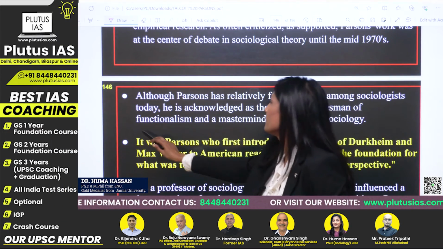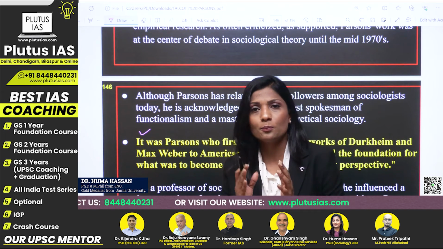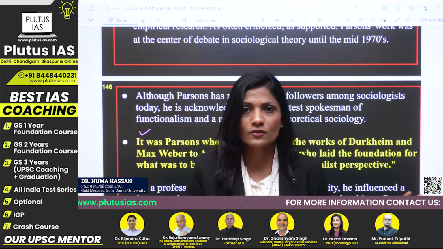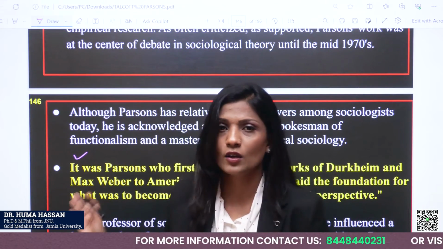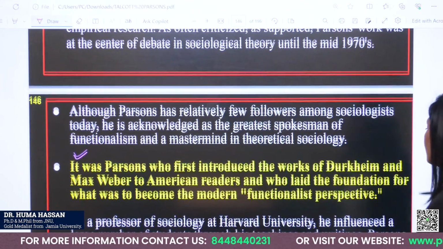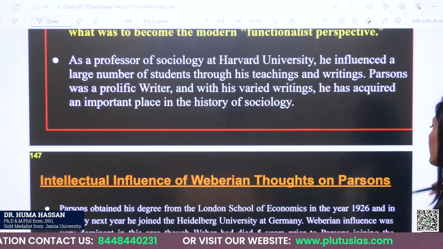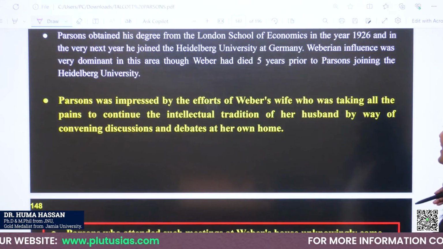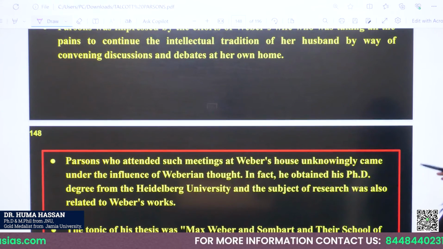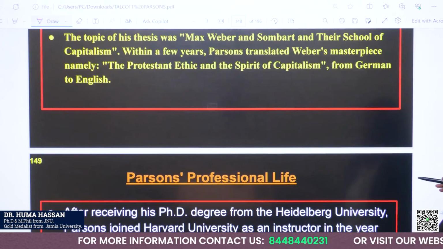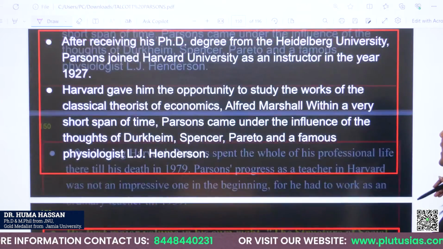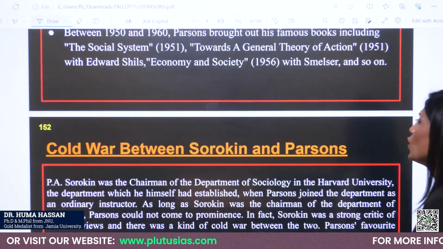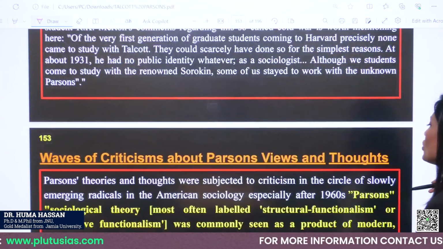So I would write these two fundamental points in my introduction: American sociologist, influenced by these two thinkers. Then I can refer to how he has taken Weber and Durkheim's points, and then I will define what he has defined with respect to social system.